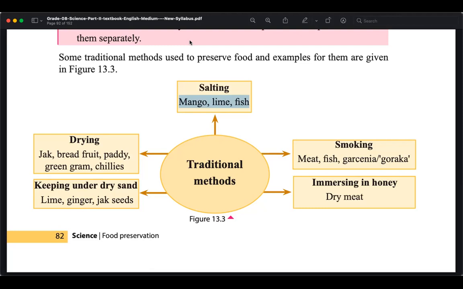Yes, in the environment, there's moisture, right? In the environment, there's moisture. Then after drying, what should we do?